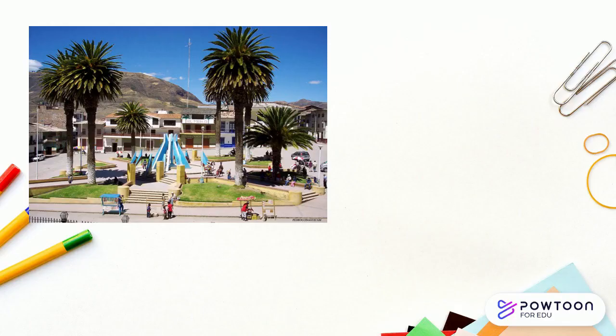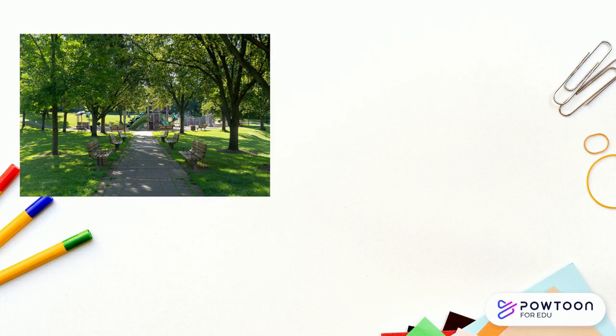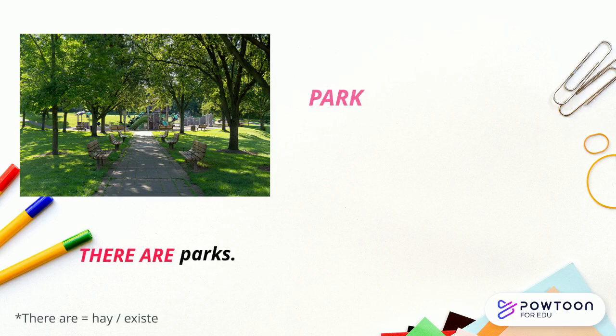Well, students, what place is this? Very good, a main square. For example, in Trujillo, there is a main square. And here, good, a park. For example, in my city, there are parks.